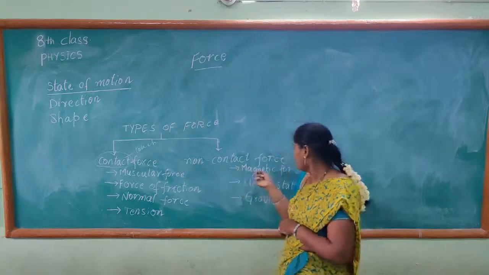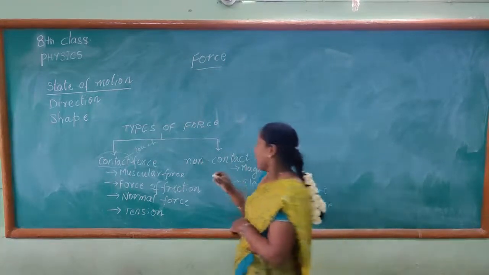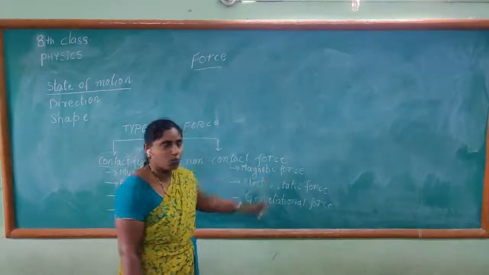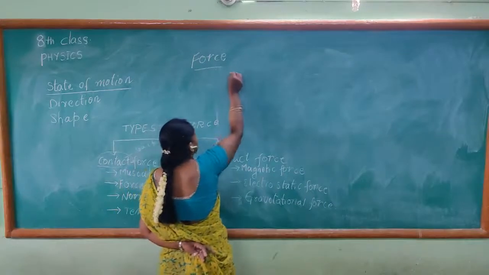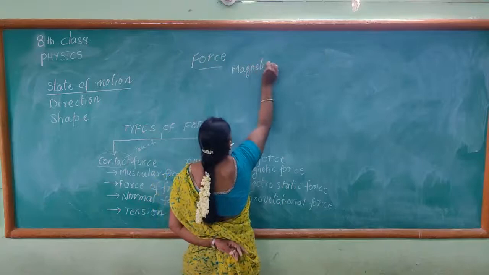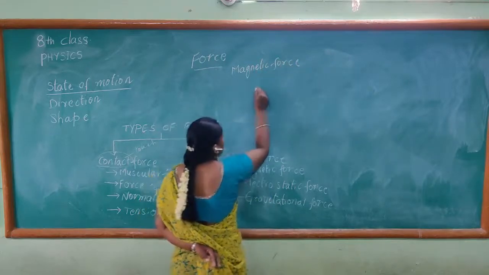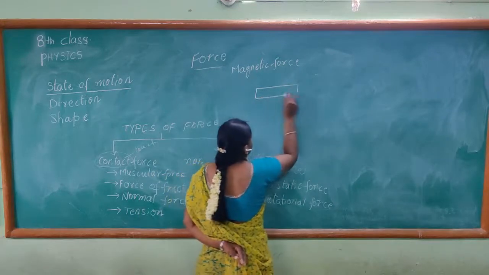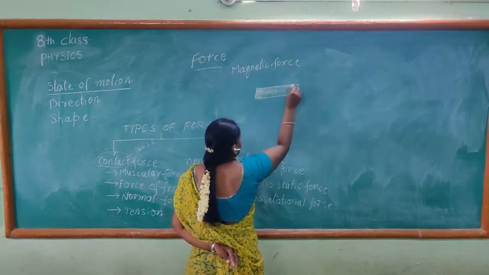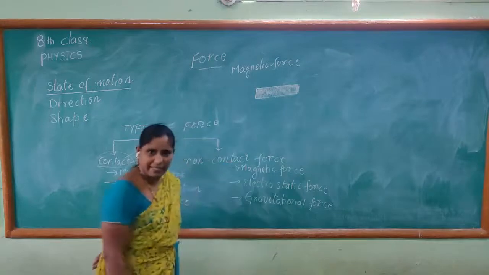So, first one, let us see magnetic force. Under non-contact force, let me explain magnetic force. Now, take one strong magnet. This is a strong magnet.